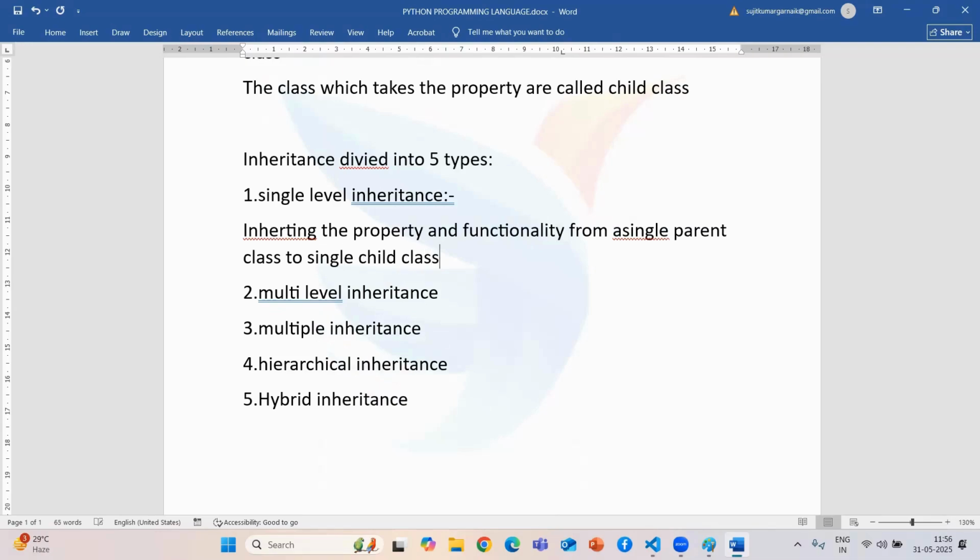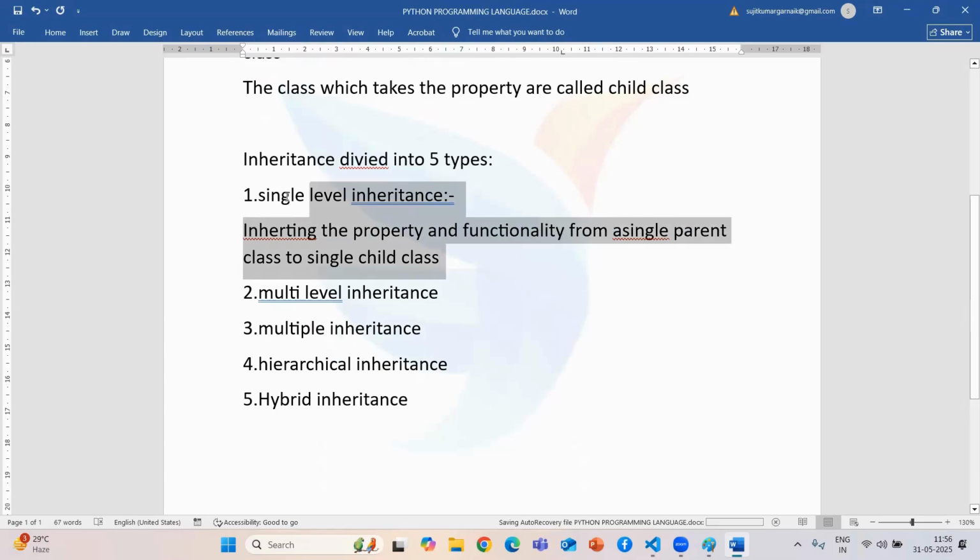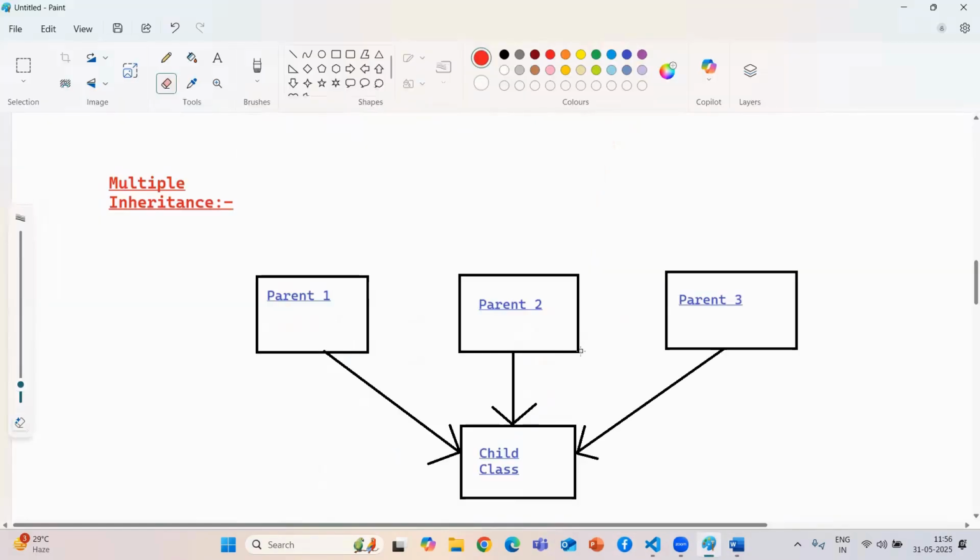If you take two classes, one a parent class and the other a child class, and this type of inheritance is available, then we say this is single level inheritance. Now just see this diagram.